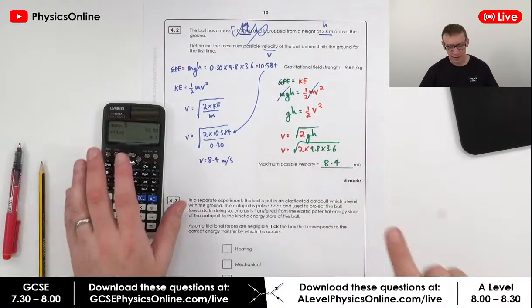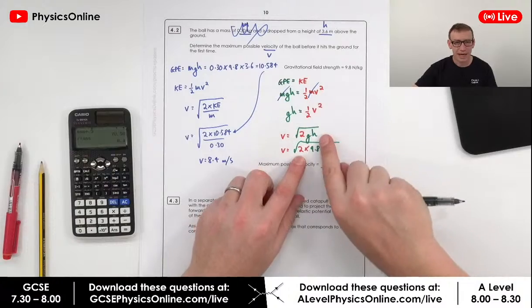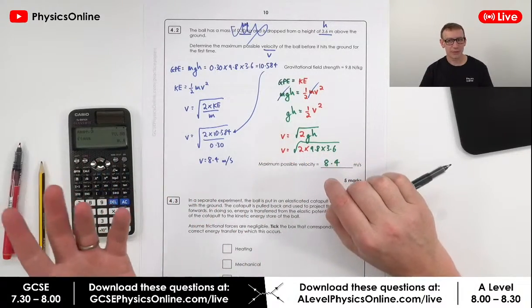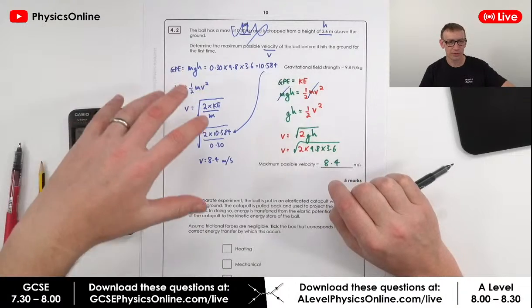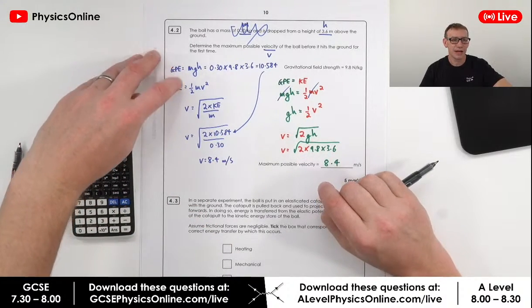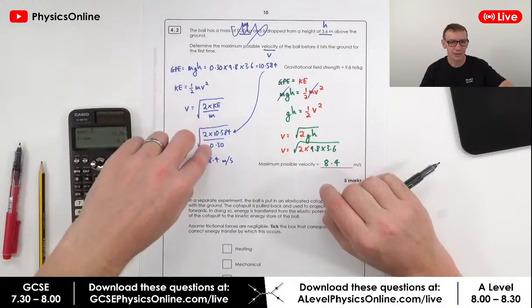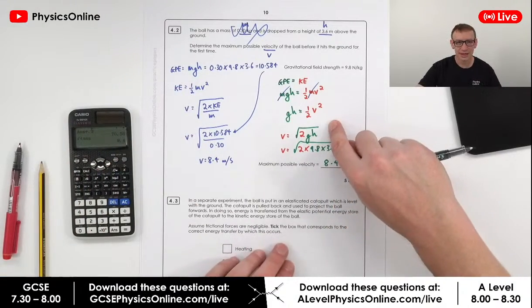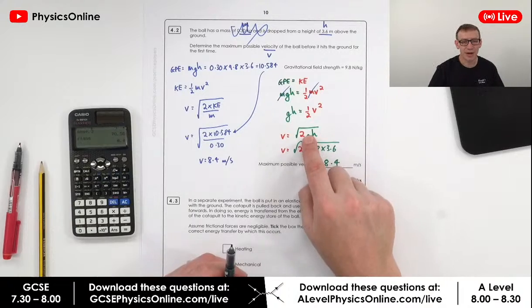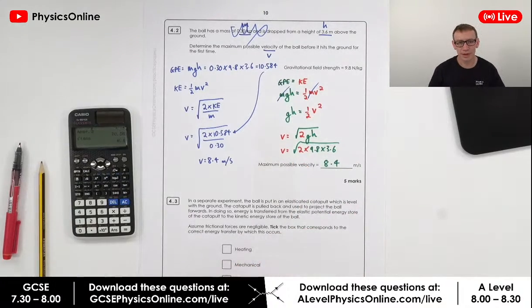This is more of an A-level method, but at GCSE, it doesn't matter which way you do it. I would say that if you're not super confident, work out the potential energy and then equate that to the kinetic energy and do it like this. But you can see that although there's a bit more manipulation with the formula, it's actually easier to do the maths because there are fewer mistakes that you might make.